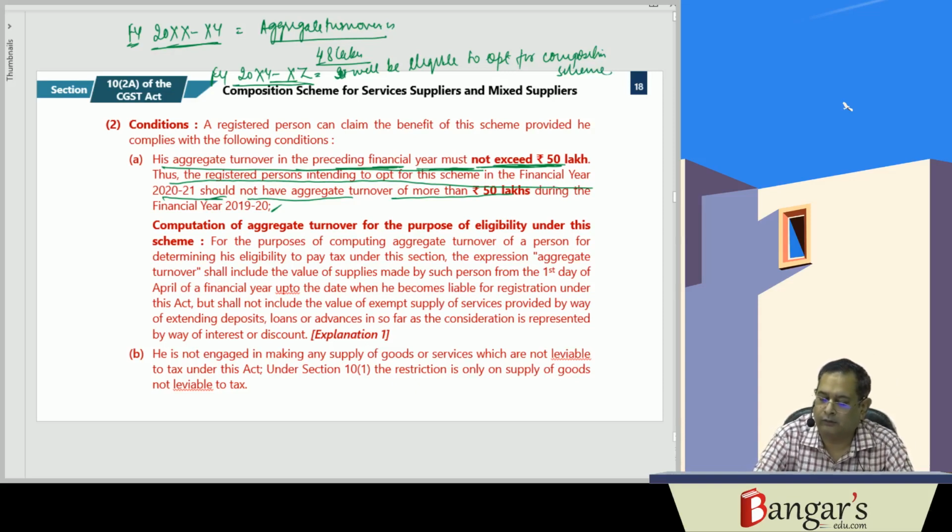Now here, the same expression which we discussed for 10(1) applies here also.